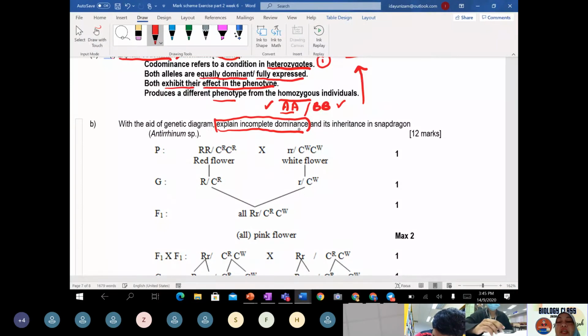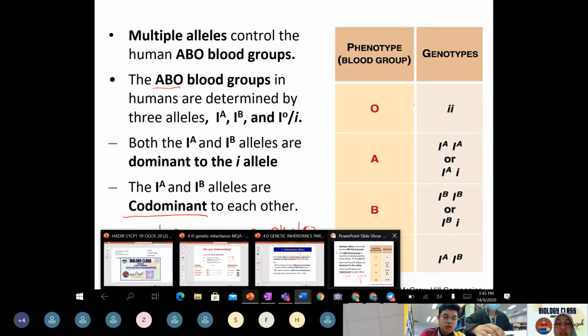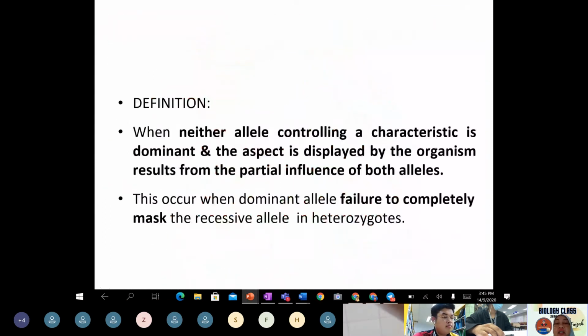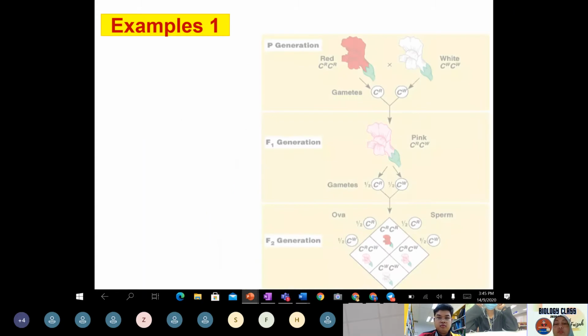In Snapdragon, what colors did the teacher show just now, class? The Snapdragon has three colors: red, pink, and white. So we are going to discuss that tomorrow.